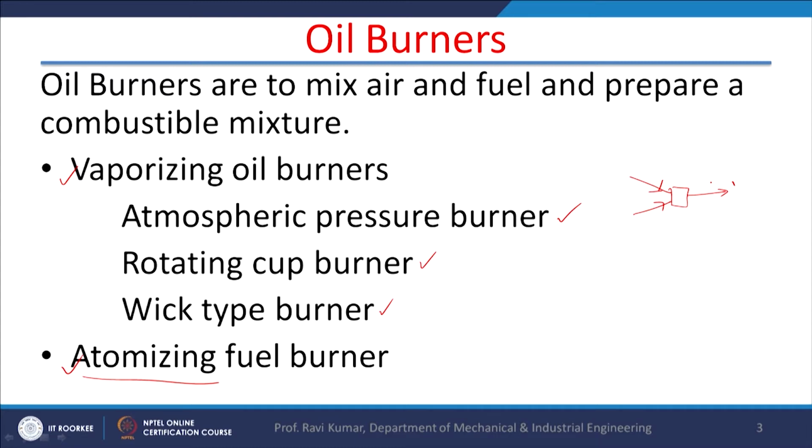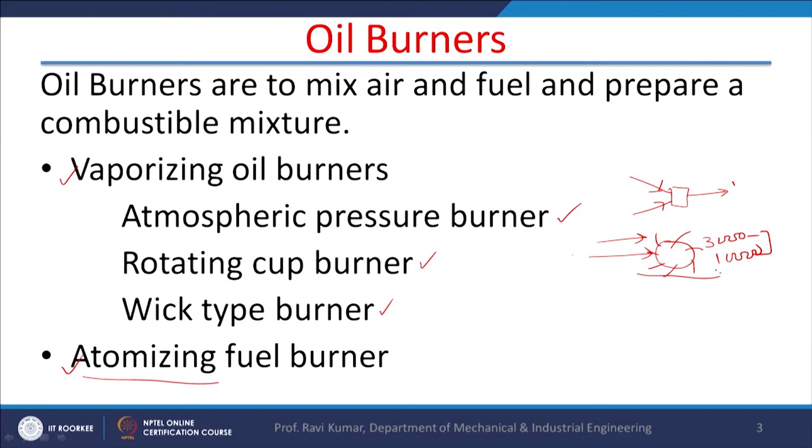In the rotating cup type of burner, there is a cup, and the oil is fed into the cup, and the cup rotates at very high RPM. The RPM may vary from 3000 to 10,000. At this RPM, due to centripetal force, the fuel is ejected outside, and this ejected fuel is mixed with the air stream, and this is how the mixing takes place, because the mixing is very important for the burning of oil type fuels. This is a schematic arrangement for rotating cup burners.